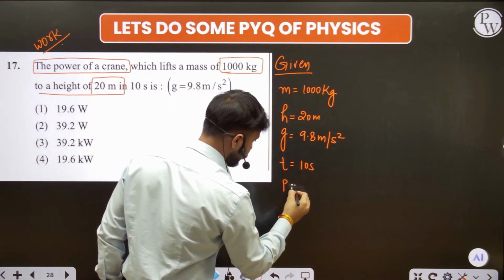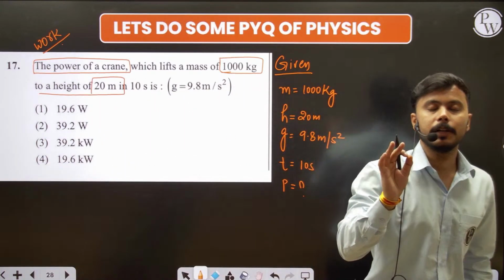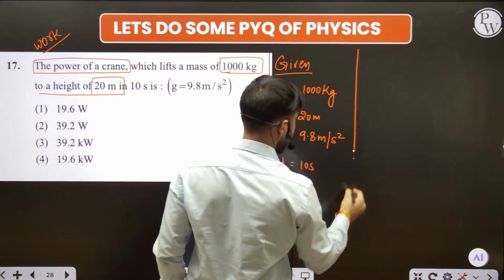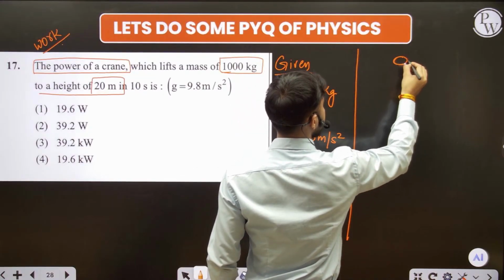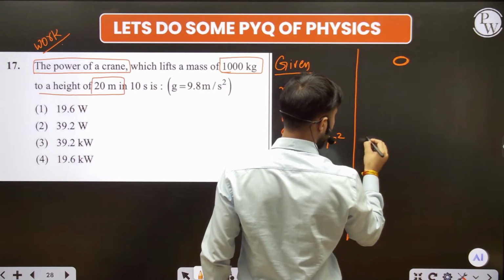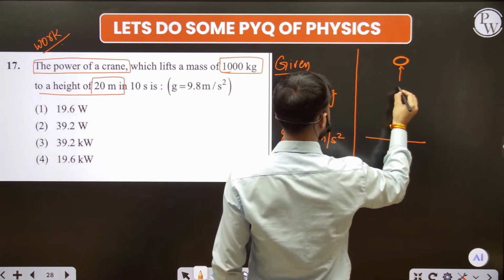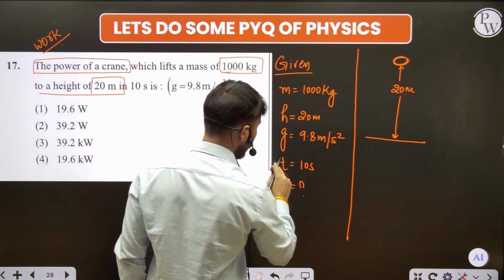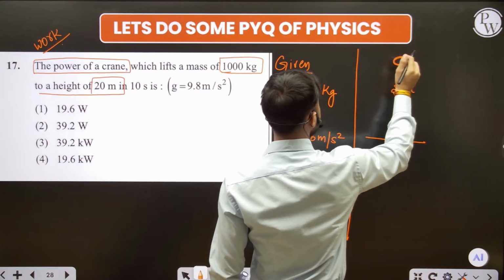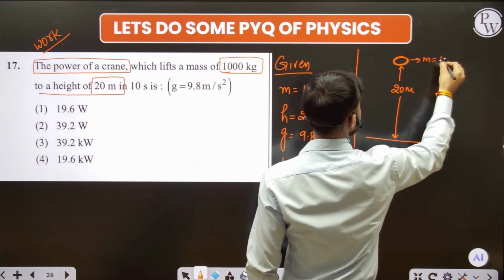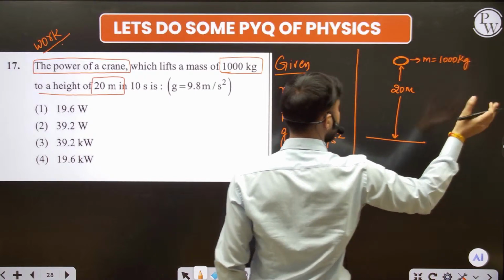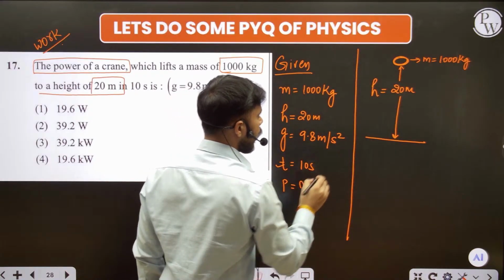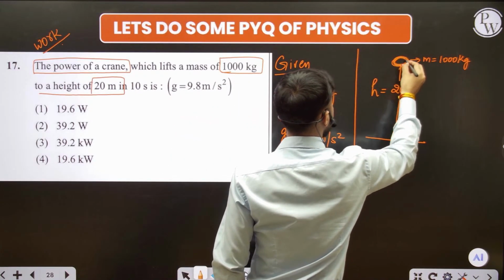Okay, sir. Fine. Guys, see here. It is a completely foundation question. If the crane lifts the object to this height, this is the ground, and the height is 20 meters, and it lifts it in a time period of 10 seconds. At this point, the mass is 1000 kg and the mass is always constant. It's never going to change. So the height is this.